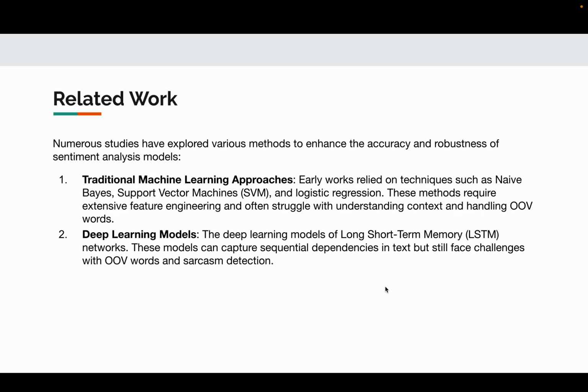Next, we are talking about related work to our project. The first is traditional machine learning methods that require extensive feature engineering and struggle with context and OOV words. The second is deep learning models, LSTM. Its network captures text sequences but faces challenges with OOV words and sarcasm detection.